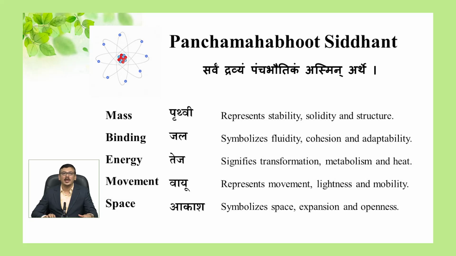As per Ayurveda, every matter is made up of these 5 elements called Panchamahabhut, wherein Prithvi represents stability, solidity and structure. Jala represents fluidity, cohesion and adaptability. Teja signifies transformation, metabolism and heat. Vayu represents movement, lightness and mobility. Akash symbolizes space, expansion and openness.